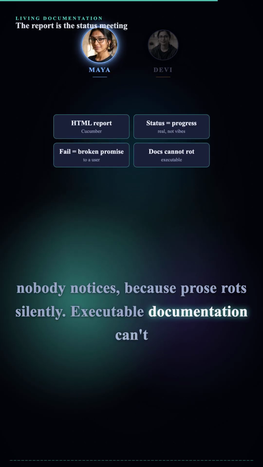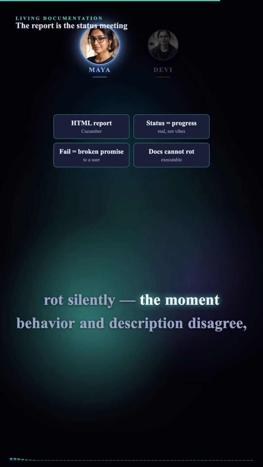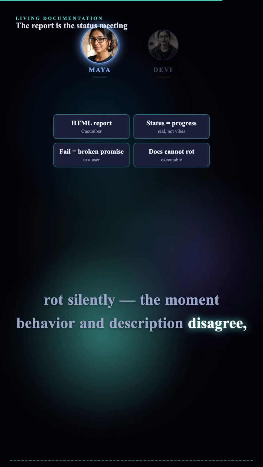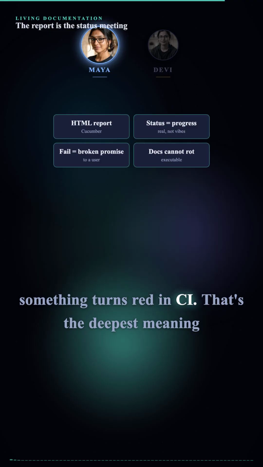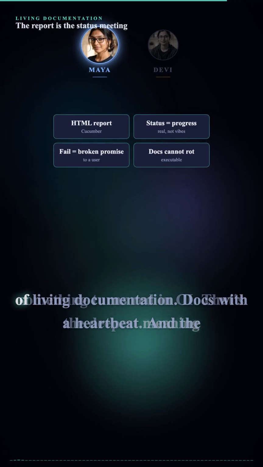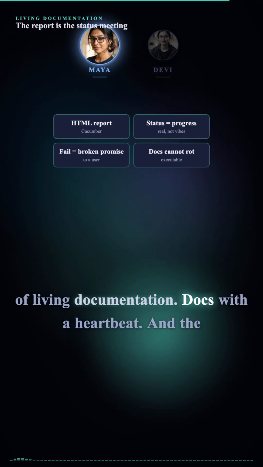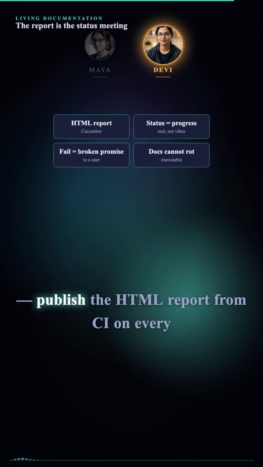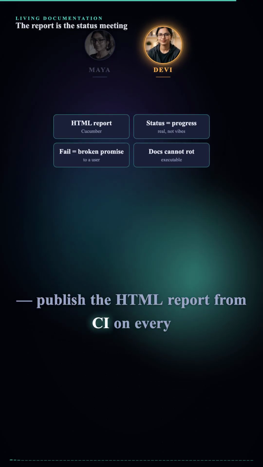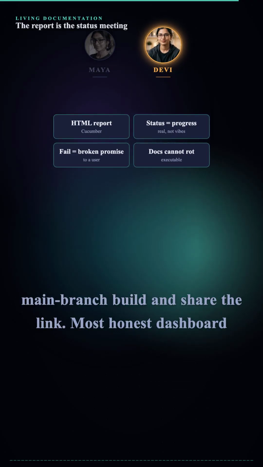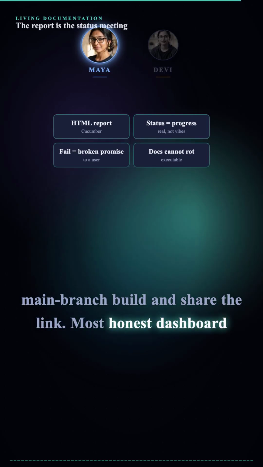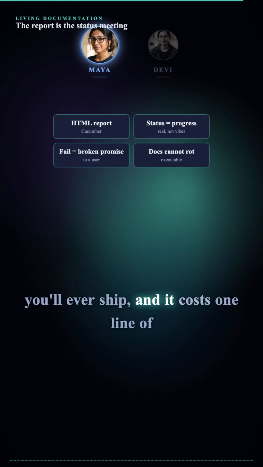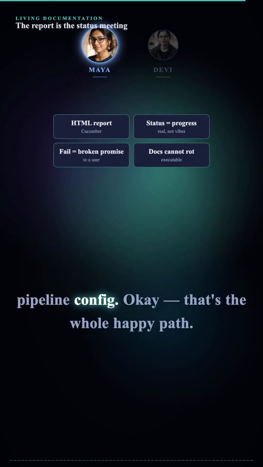Executable documentation can't rot silently. The moment behavior and description disagree, something turns red in CI. That's the deepest meaning of living documentation. Docs with a heartbeat. And the practical move in the green box. Publish the HTML report from CI on every main branch build and share the link. Most honest dashboard you'll ever ship. And it costs one line of pipeline config.